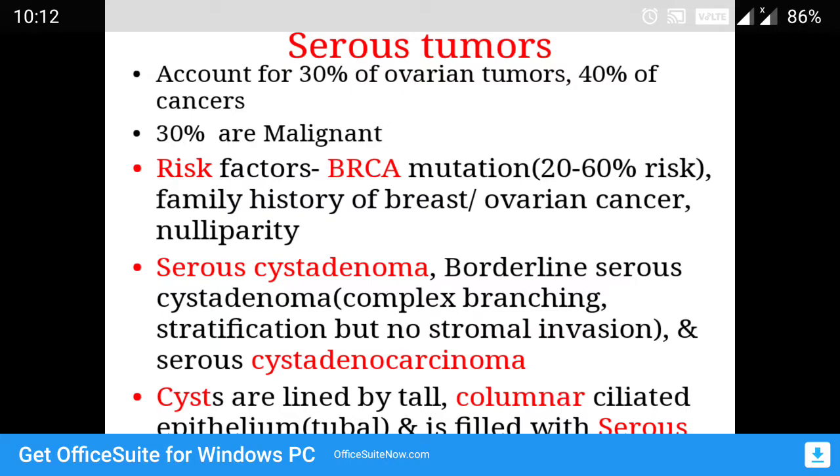Okay. So the thing that you have to remember in these surface epithelial tumors is that the benign component is called serous cystadenoma, and malignant tumors are called serous cystadenocarcinoma. And there is a borderline lesion called borderline serous cystadenoma. These terms are common for all the serous and even mucinous tumors. Same thing is applied. One thing, the cysts in serous tumors are lined by columnar epithelium cells.